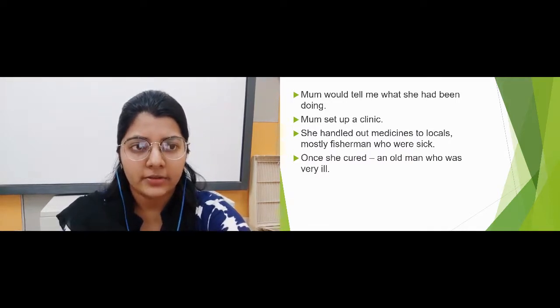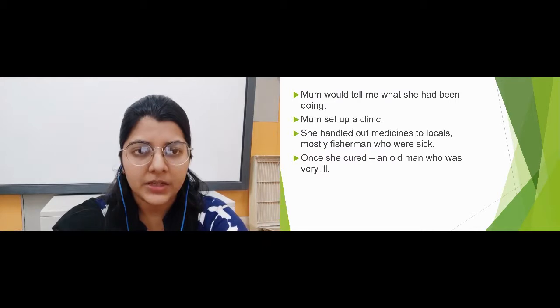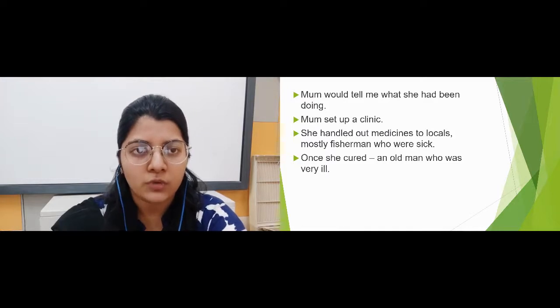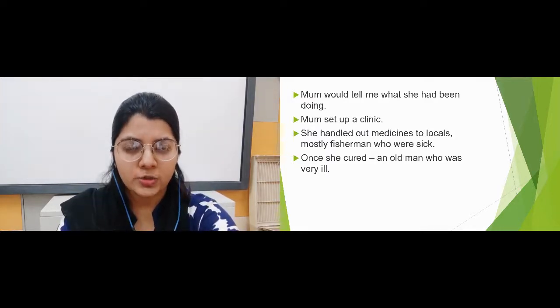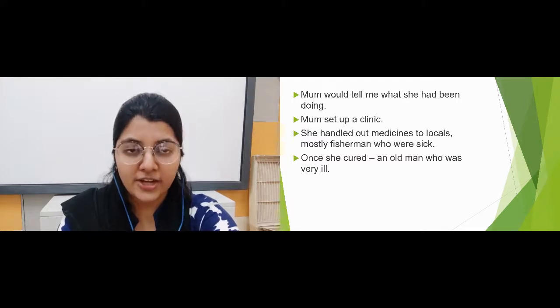And then the author says that his mom had to go to England to set things at home over there. Of course the author would miss his mom, but he says he didn't have time to be lonely. There was so much to do.